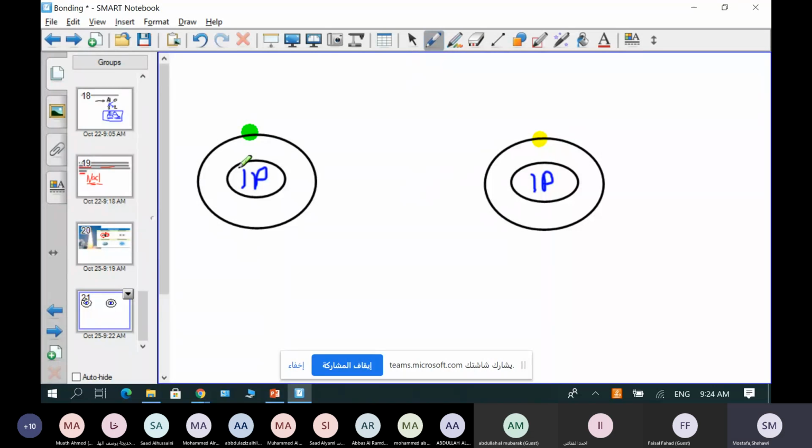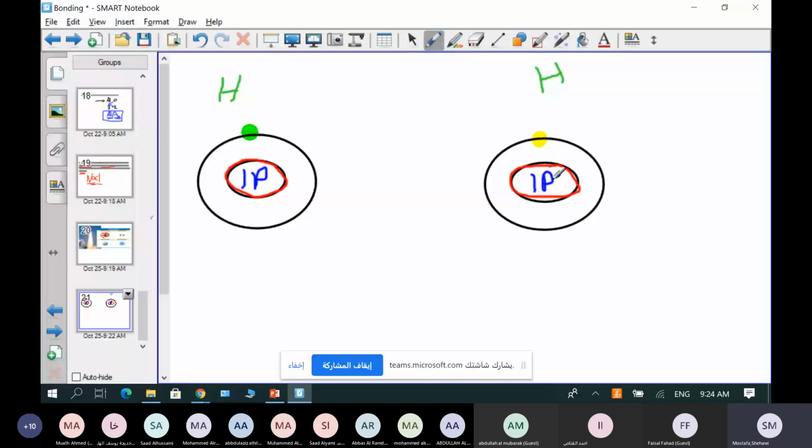So what will happen? This one is not stable because the outermost shell, the first shell, has only one electron. This is the nucleus. Let me make the nucleus in red so you don't confuse. This is the nucleus, and this is the nucleus. Okay? It has only one shell, and one electron. So hydrogen here will search for what? Will search for having another electron by gaining or sharing.